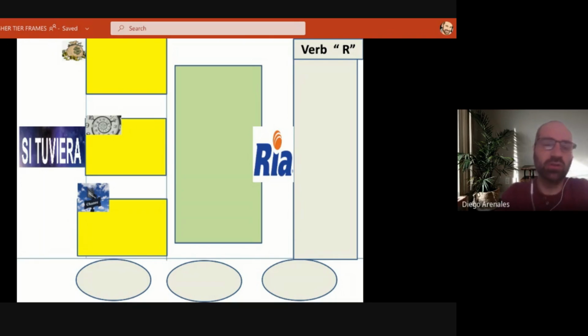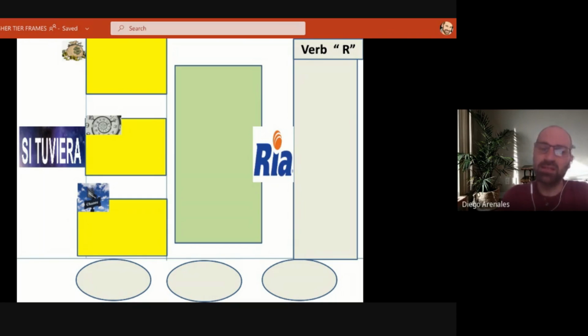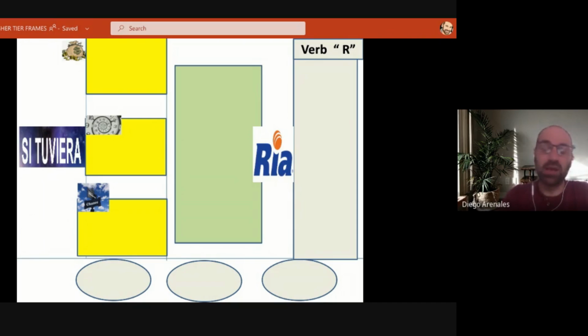Today, we are going to go through Si Tuviera, this complex structure, especially designed and really useful when you talk about your future plans in your writing and your speaking. Now, Si Tuviera, if I had. Remember, si means if in Spanish, and yes as well, but also if. So Si Tuviera is an amazing complex structure that you can use, and you've got 3 boxes in there. And also, as you can see, we have ría. Now that ría is absolutely crucial after all these 3 boxes.